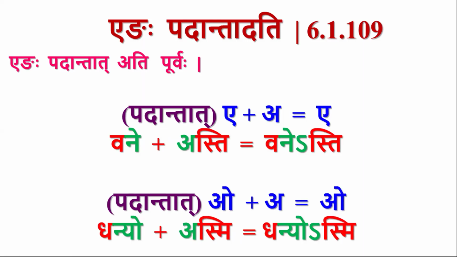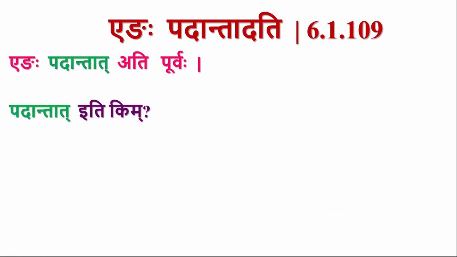This is about yenga padantadati. When yang letters at the end of a pada are followed by rasvakara, then there will be purva rupa adesha. That yang letter will come as adesha. The alakrutyam of this sutra. Padantad iti kim. Why the word padantad?